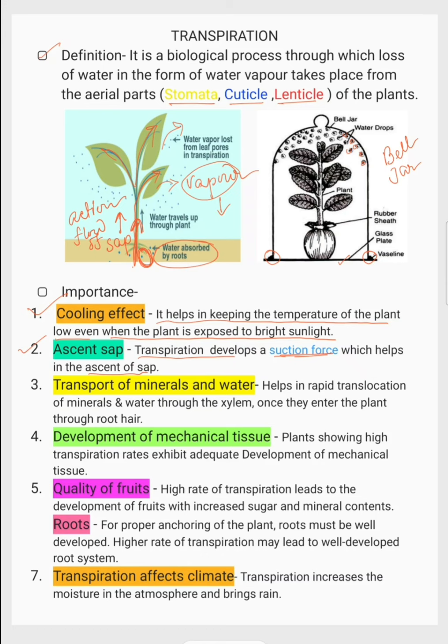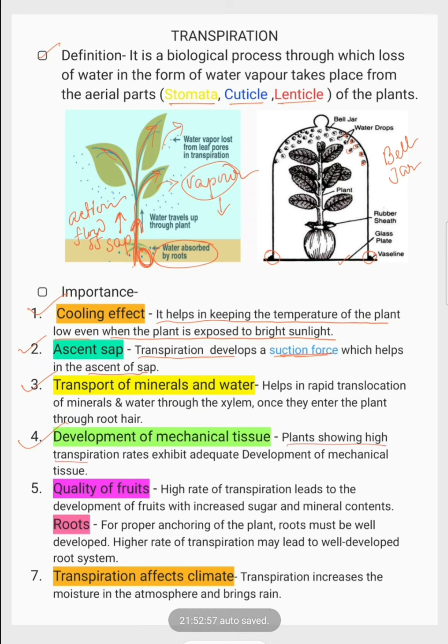Next, transport of minerals and water. We all know that plants absorb water with the help of roots, and with the water they also absorb minerals. So more transpiration means more minerals, and minerals are very essential for the growth of plants.